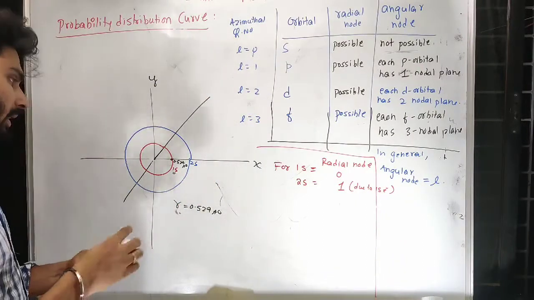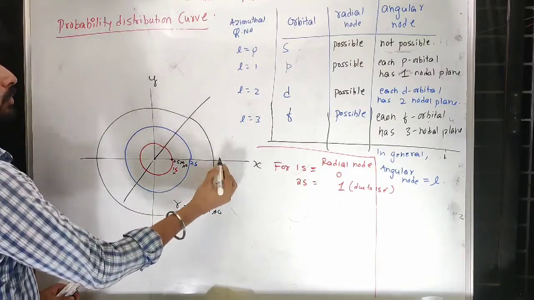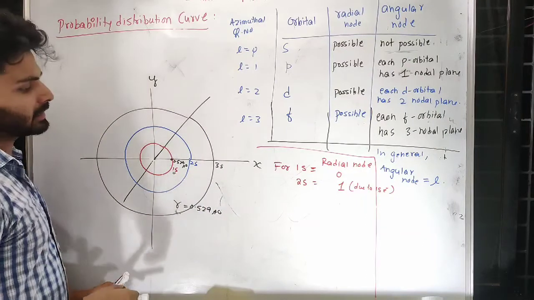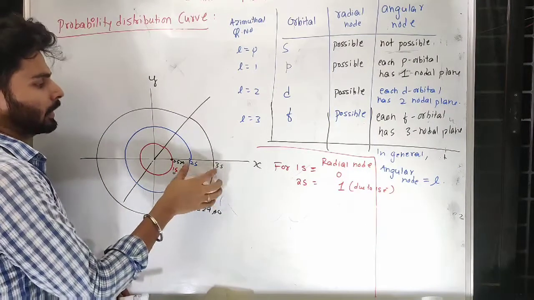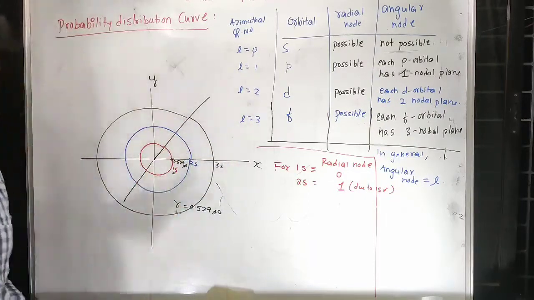Now let me draw 3s. So if I draw 3s, I guess you can now easily understand the 3s electron is present in all that sphere, including this sphere also.